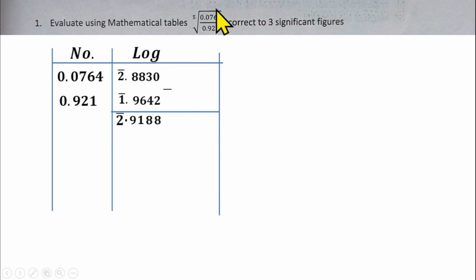So from there now, we are to divide our answer. We are having the 5th root of this. You have to divide the answer by 5. We're going to be dividing this by 5. And that will not be possible yet, because 5 cannot go into bar 2 directly.